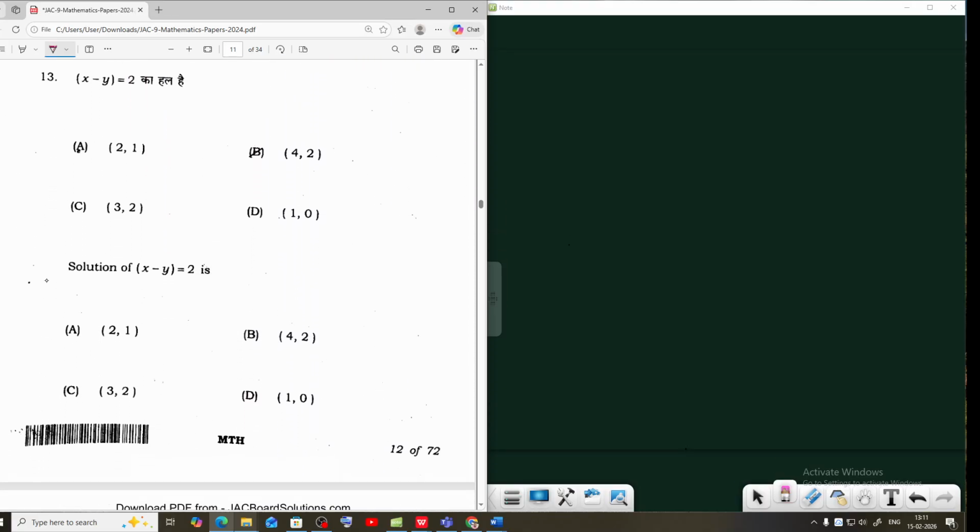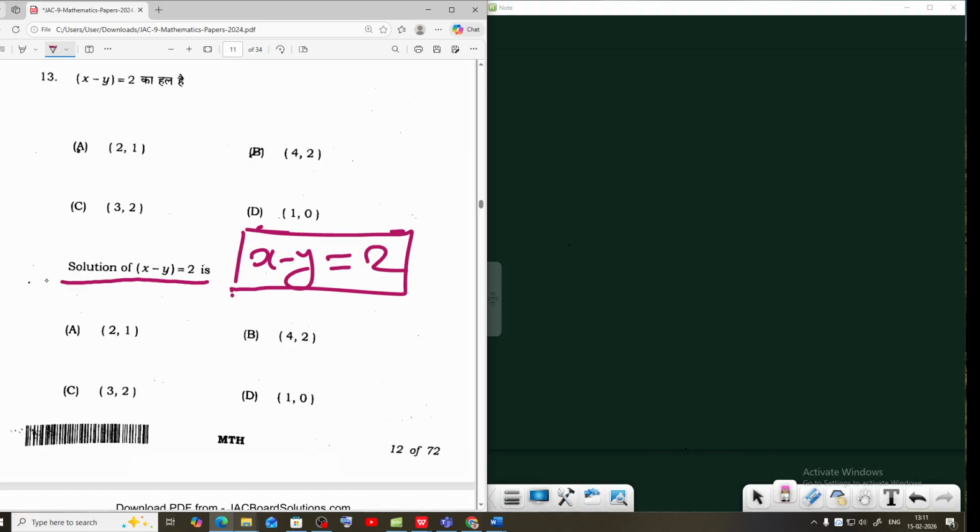Question number 13. Solution of the given equation. The given equation is from chapter 4, linear equation in two variables: x minus y equal to 2. That means we need to find which option is the solution.